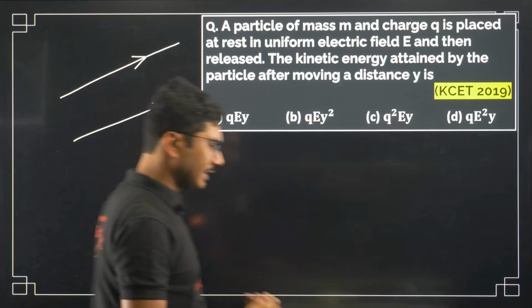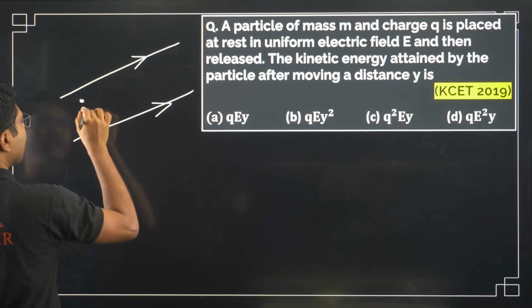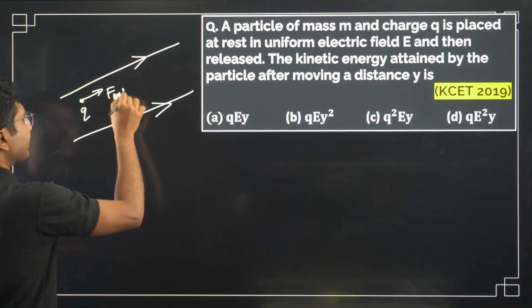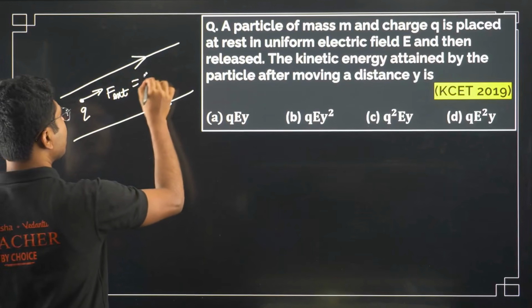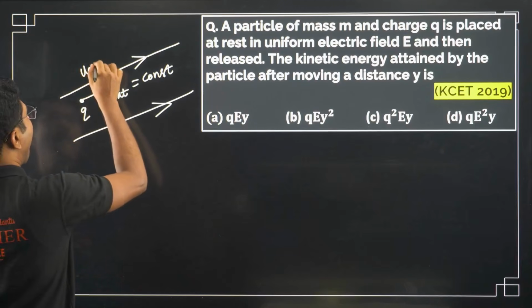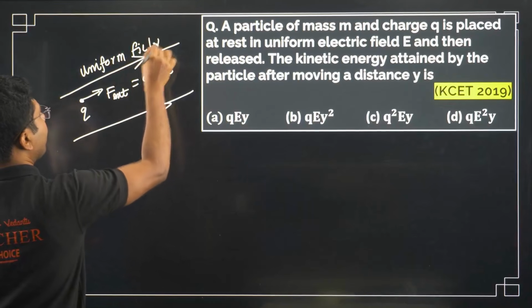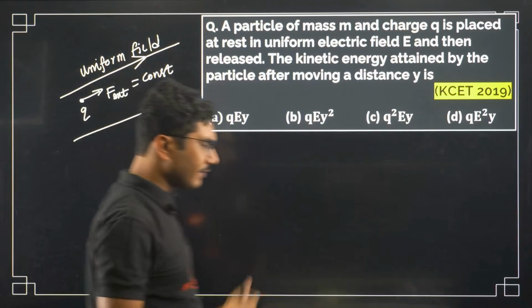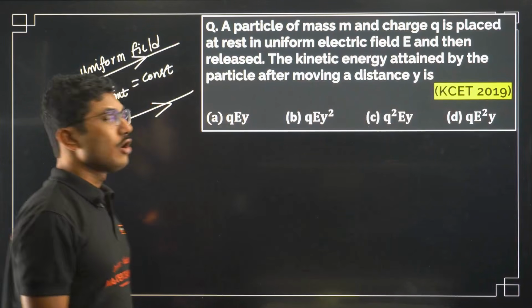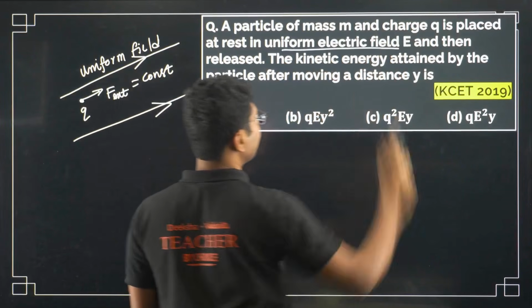Uniform electric field means no matter where you put the charge, the external force acting on it will be constant. If the electric field is uniform, then we can say that the force which is acting on it is also constant. That is the meaning of the term uniform electric field.